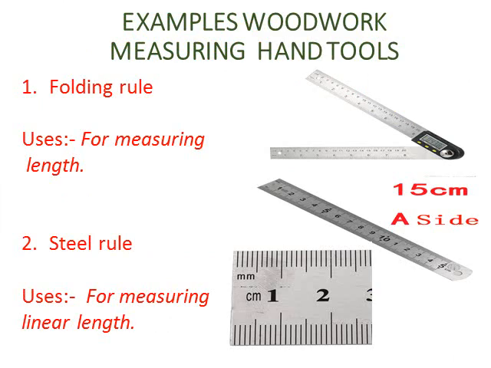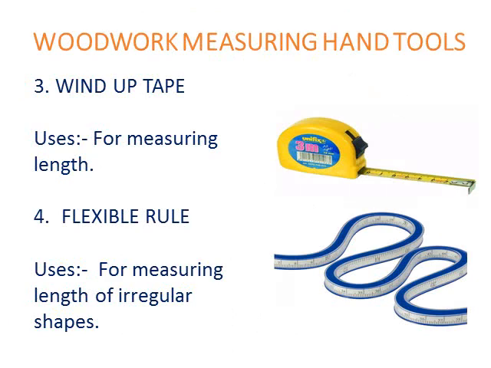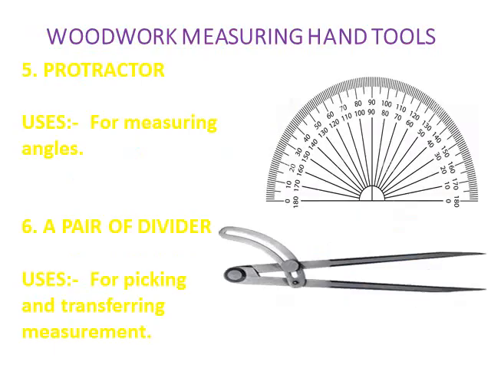1. Folding rule. Uses. Folding rule is used for measuring length. 2. Steel rule. Uses. Steel rule is used for measuring linear length. 3. Wind-up tapes. Uses. Wind-up tape is used for measuring length. 4. Flexible rule. Uses. Flexible rule is used for measuring length of irregular shapes.